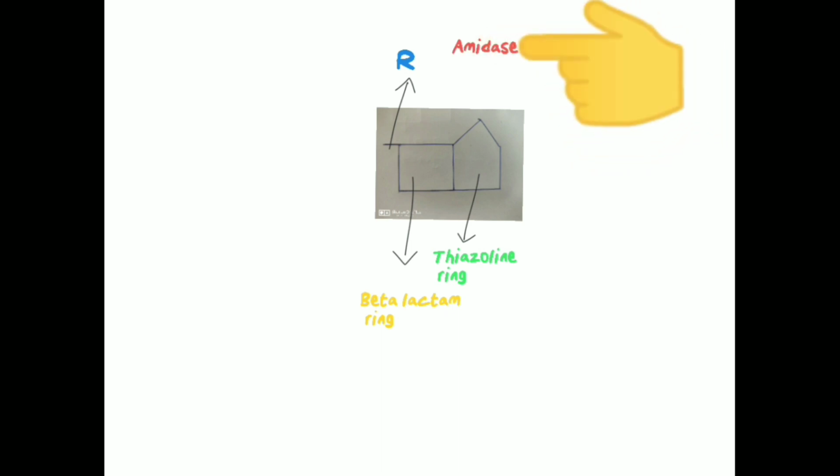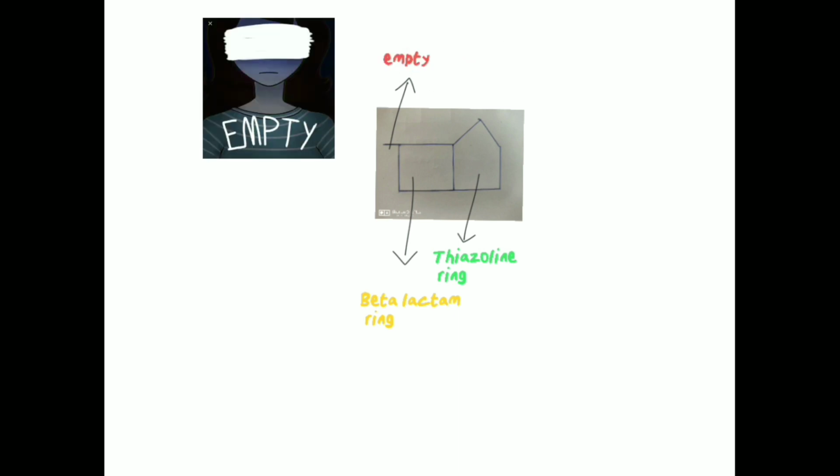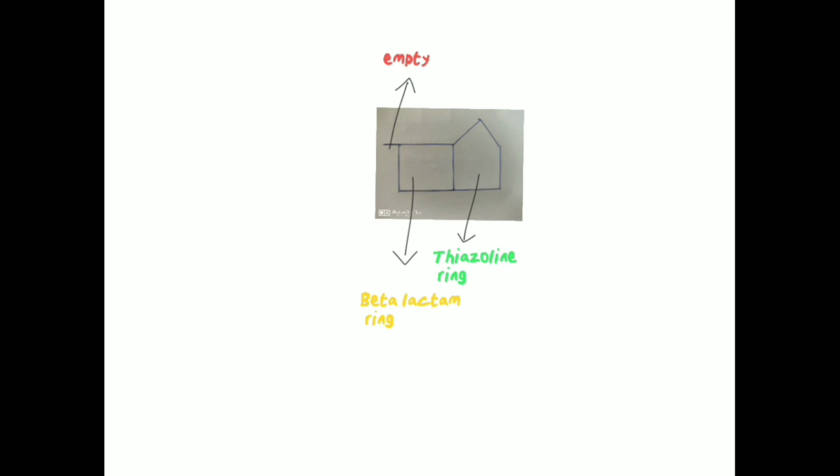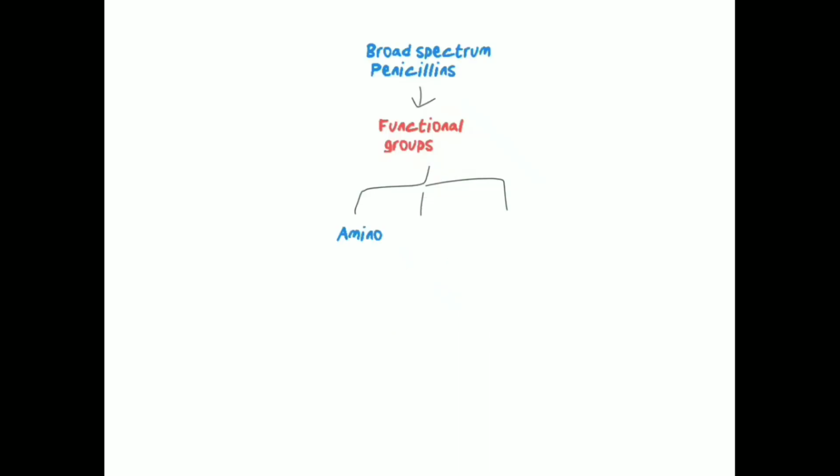To this structure, we use an enzyme called amidase. What this enzyme amidase does is break down the penicillin G side chain R, so that the place where the side chain R was present becomes empty. To this place, we add several functional groups to make it a broad spectrum antibiotic. We add three functional groups: the first is an amino group, then a carboxy group, and a ureido group. Amino is positively charged, carboxy groups are negatively charged, and ureido groups are both positively and negatively charged.